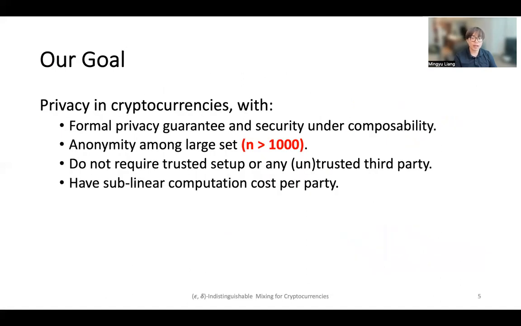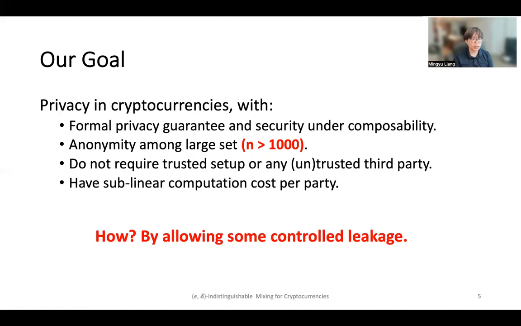As a result, our goal in this paper is to build a solution that offers formal privacy guarantees and security under composability. It should accommodate very large anonymity sets, for example, n greater than 1,000. Ideally, the solution should not require a trusted setup or any untrusted third party. And last but not least, it should have sub-linear computational cost per party so that it's scalable.